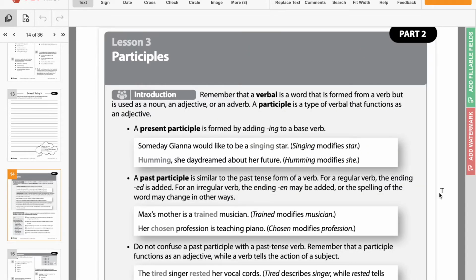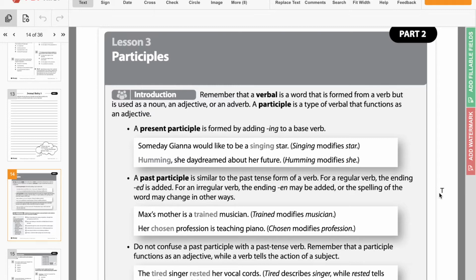So here it says, remember that a verbal, which is what we've been talking about with the gerunds and the gerund phrases and all that kind of stuff. So a verbal is a word that is a verb, but it's used as either a noun, adjective, or adverb. So a gerund is the type of verbal that functions as a noun, but here a participle is the type of verbal that functions as an adjective.